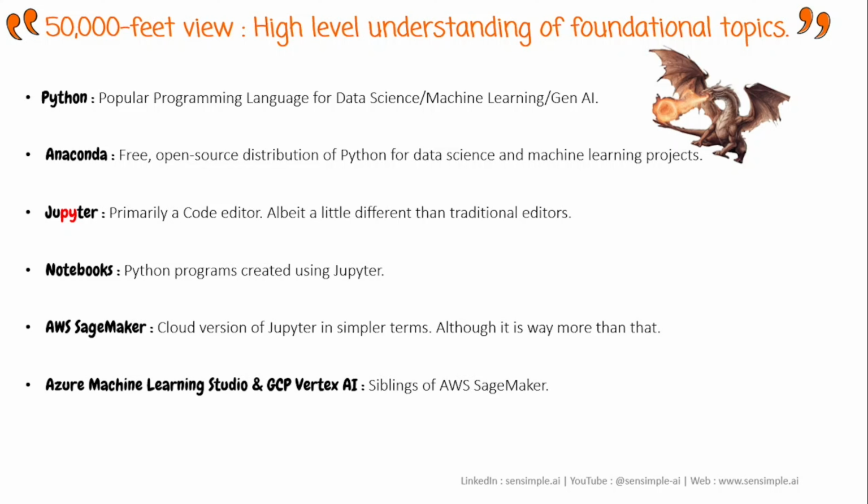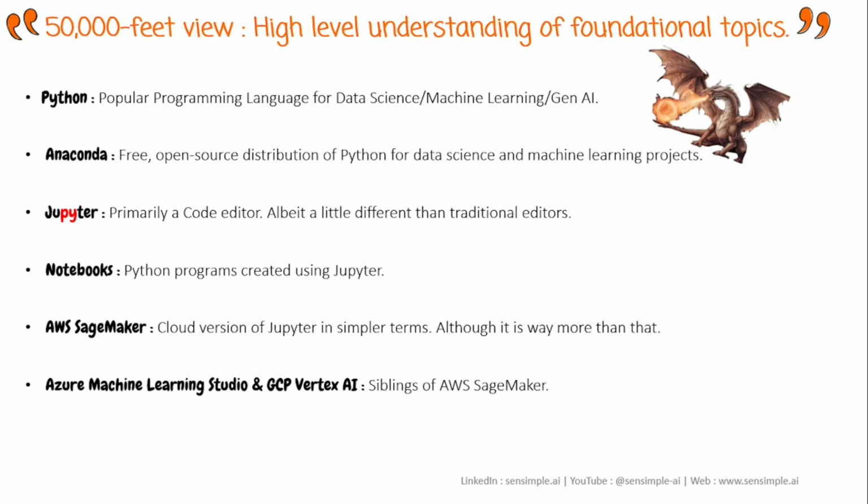And while we will be building our solution primarily in AWS SageMaker, please be assured that if you are stuck in any of these steps, then you can reach out to me either through the website for a one-on-one conversation, or you can even post your question in the comment section of this video.